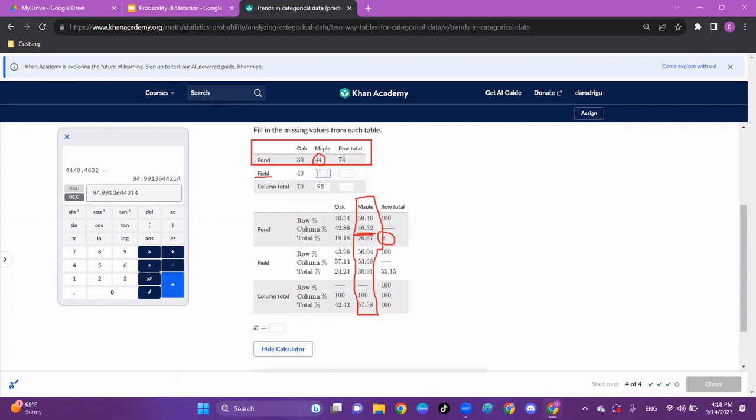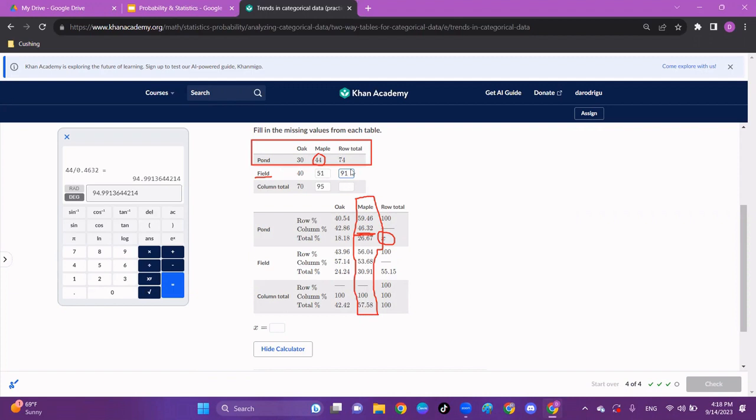That helps a lot because now I know 44 plus this missing number is 95. So that's going to be, is that 51? 51. 51 plus 44 is 95. So that's how I got that 51. The 95 comes from knowing that the total amount of maple trees is 95. From here, this actually lets us fill everything else in. There's no more percentage math necessary. So in the field, there were 40 plus 51 is 91 trees.